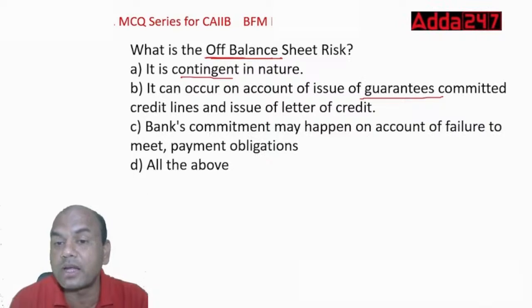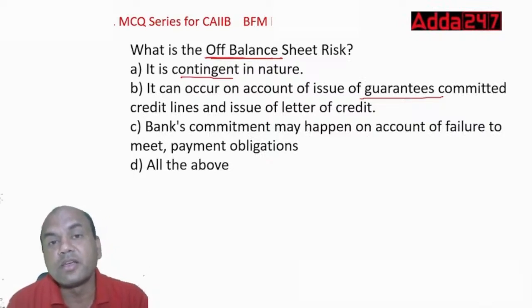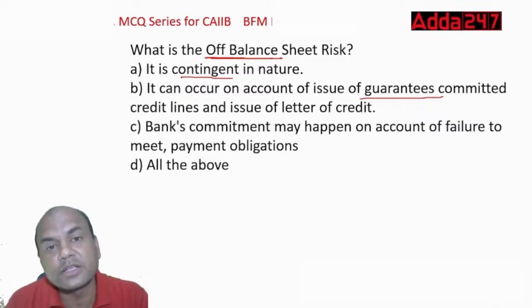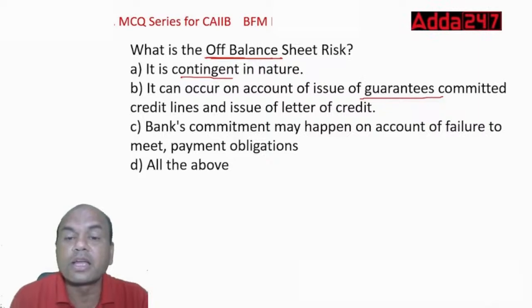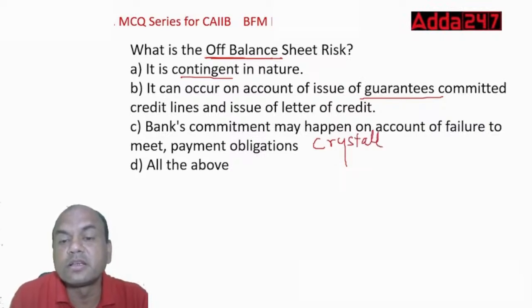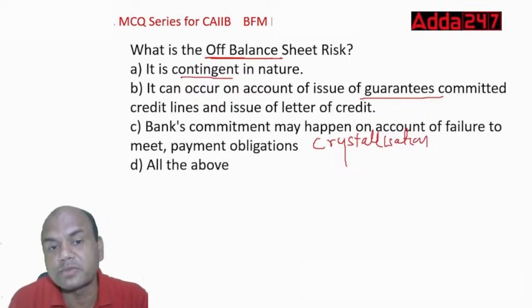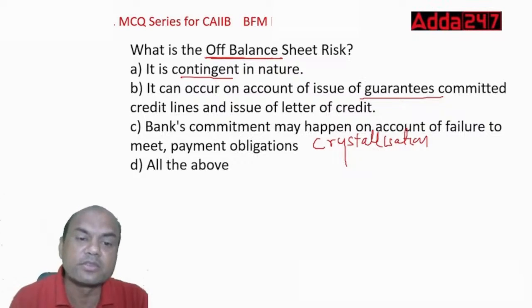When I issue the guarantee, what does it mean? I'm telling somebody, if this guy doesn't work, I will pay you, whatever your losses are. So if this guy doesn't work, I'll have to pay it. That's why it may get converted into cash, and this is known as crystallization. Crystallization means converting the contingent liability into real liability, that is, cash flow liability.